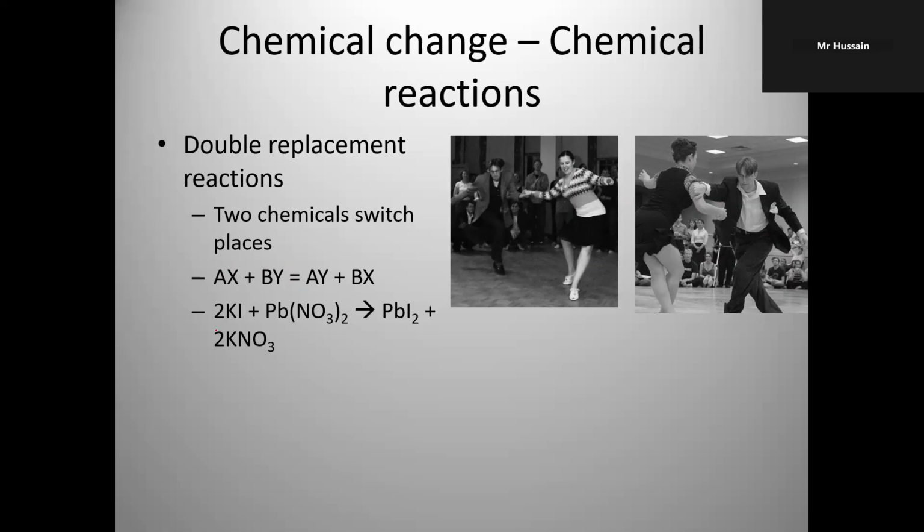Now the real example, KI, potassium iodide, Pb(NO3). So what happens now? This Pb reacts with I. Then we get this on the right-hand side. And this K reacts with NO3. Two things have been replaced. Therefore, we call it double replacement reaction.